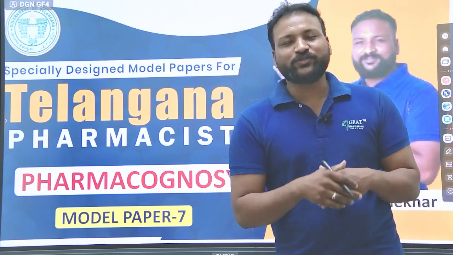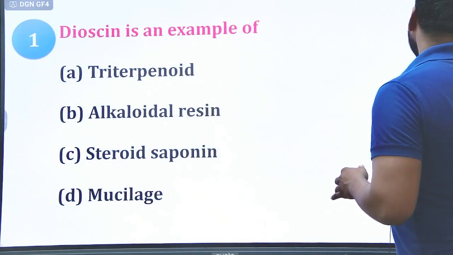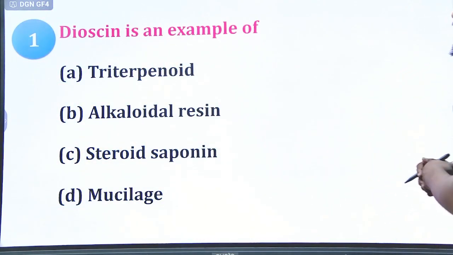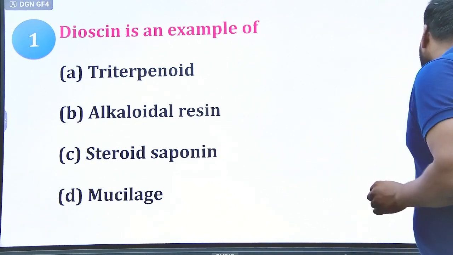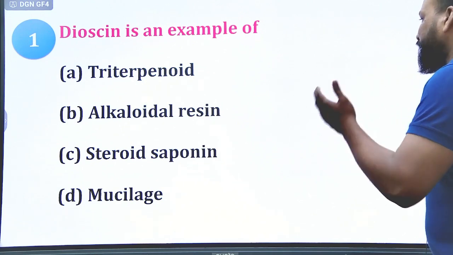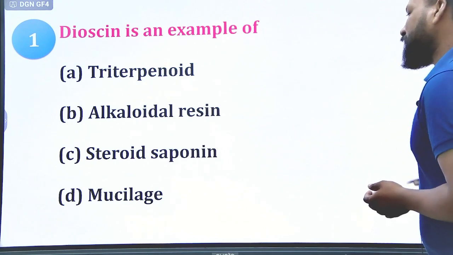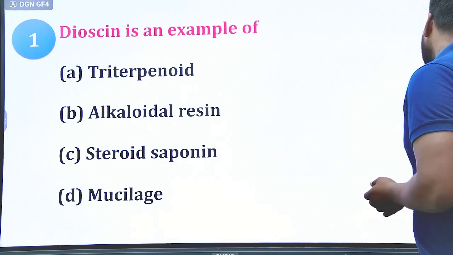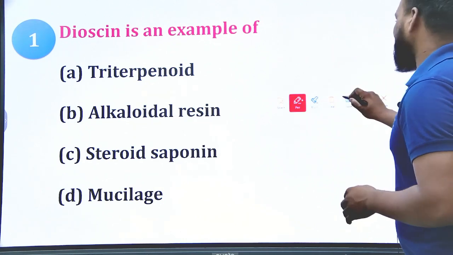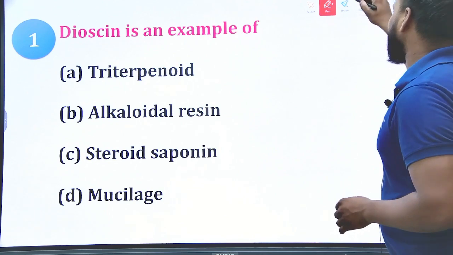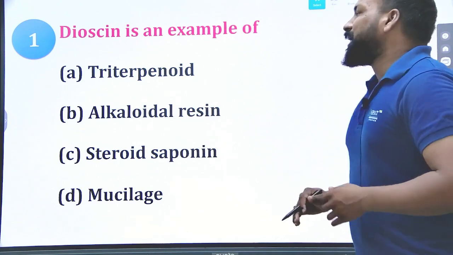Okay, so first question of the series. Diosgenin is an example of. Comment down your answer. Option A, triterpenoid, B, alkaloidal resin, C, steroidal saponin, and D, mucilage. So diosgenin belongs to which type of classification? Whether it is a triterpenoid, alkaloidal resin, steroidal saponin, or mucilage.